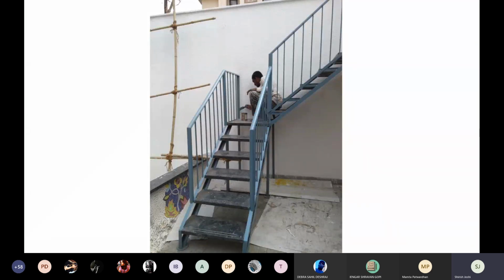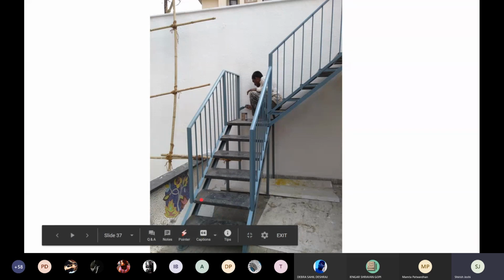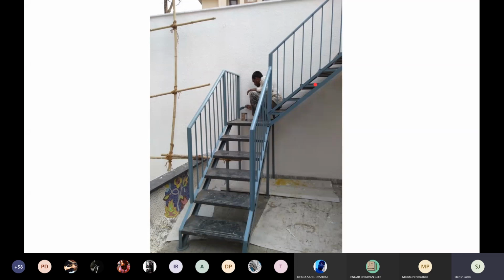In the same house that we were designing, we had also built a staircase that goes up to the roof, but it was designed very differently. It is a metal staircase in which the entire step is a granite step placed onto a metal framework. So another very interesting way of building a staircase. In this case, of course, the railing plays a very important role. But remember, this is a staircase that is used for services.